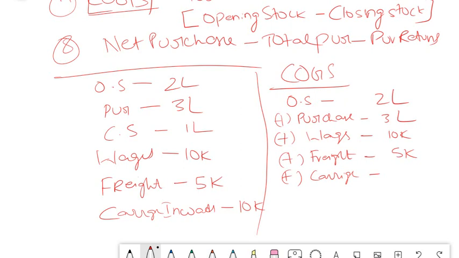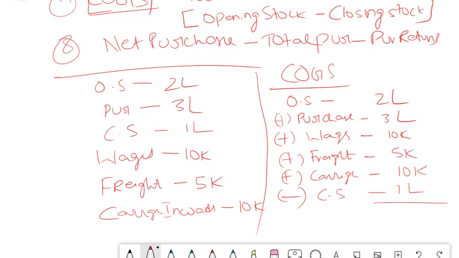Carriage outwards is related to your sales. It will come as part of sales and marketing expenses in your P&L account, because it is not directly related to your production. This is carriage inwards, and hence it will come under your trading account. So this is the total of all your expenses, and then minus closing stock, because opening minus closing is nothing but the amount of goods which you have consumed in this year. So this will be your cost of goods sold.